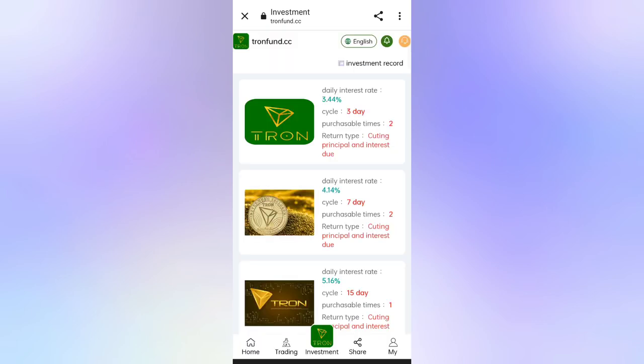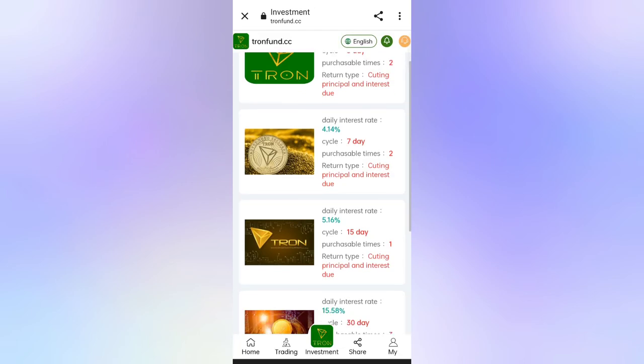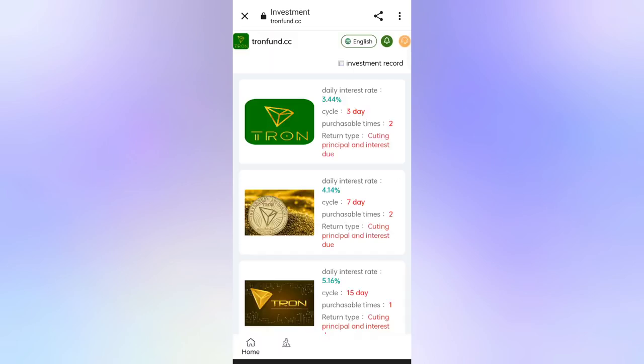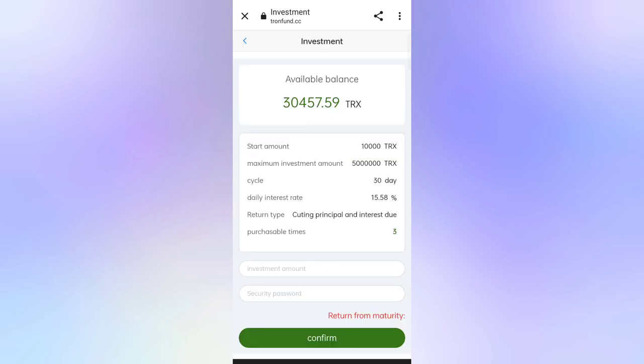In the second cycle the start amount is 500 TRX, the cycle is 7 days, and the daily interest rate is 4.1%. In the third cycle the start amount is 3000 TRX, the cycle is 15 days, and the daily interest rate is 5.1%. In the next cycle the start amount is 10,000 TRS, the cycle is 30 days, and the daily interest rate is 5.5%.